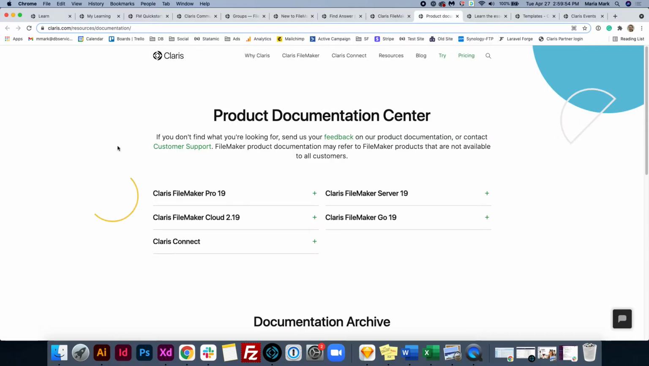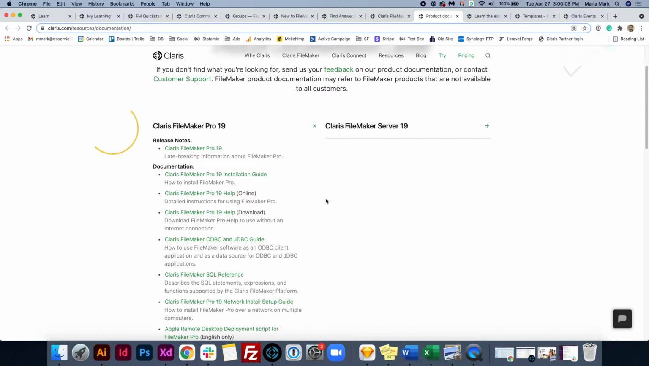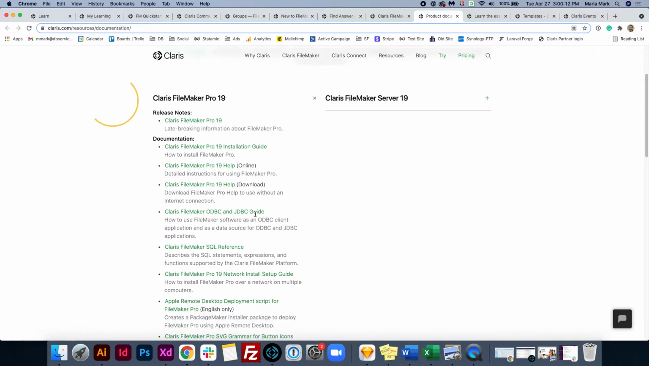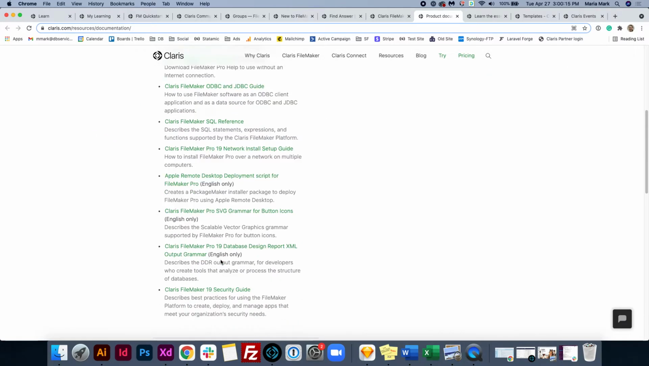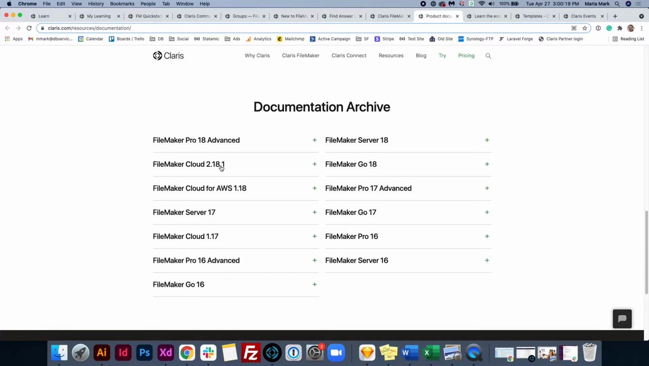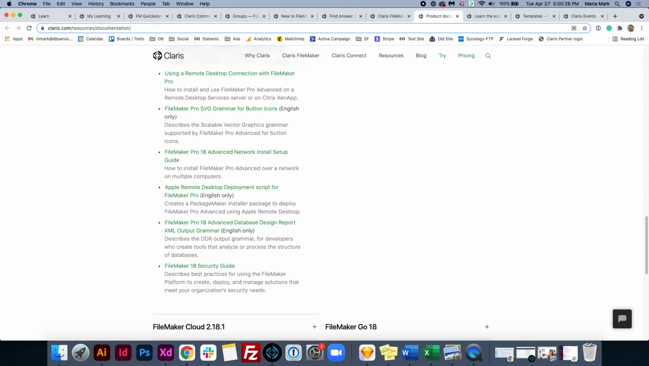Also under support is the Product Documentation Center, and this is where you can find information that's categorized by product. So let's say we want more information about FileMaker Pro 19. If we click on the plus sign, it'll expand and it will give us a link to the release notes and a bunch of guides and helpful links. You can also scroll down and go to the documentation archive and look at older products, and you'll be able to get the same resources there as well.